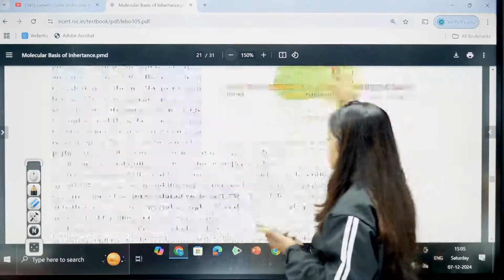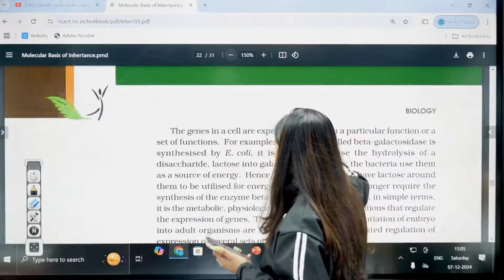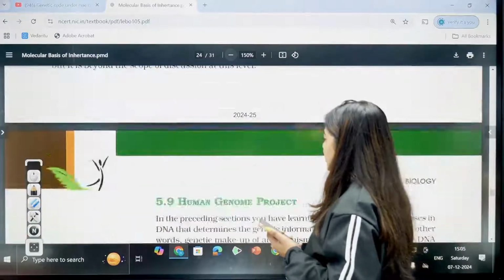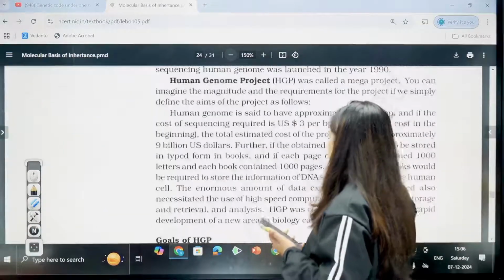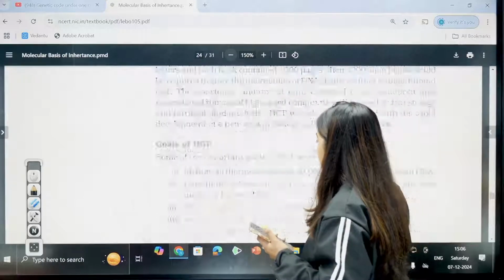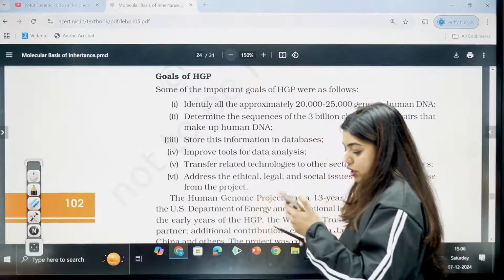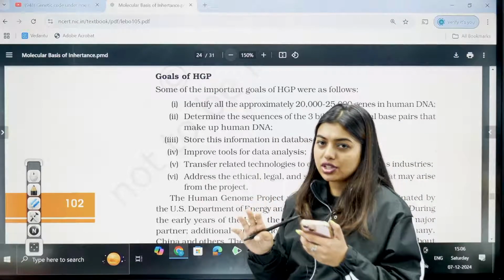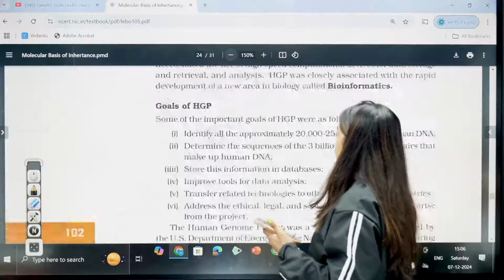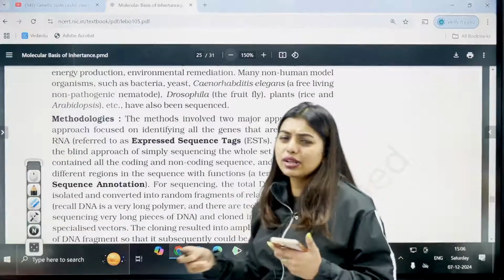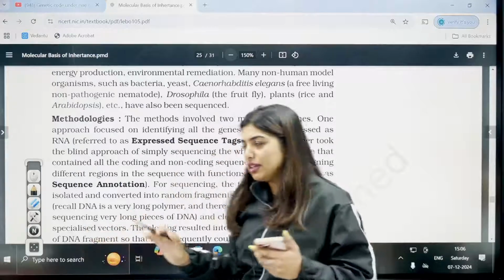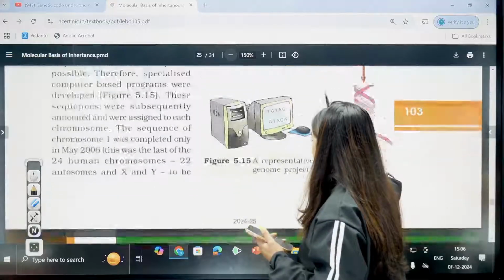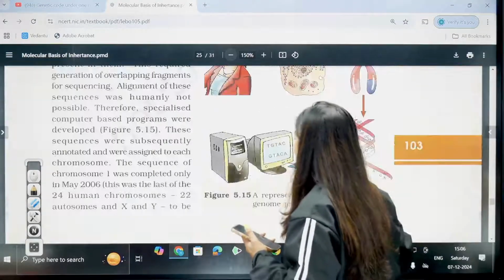Students, also after this you have your HGP and DNA fingerprinting. Okay, which is a topic that you can just read and understand, because there's very little explanation to this, and I've seen fewer questions for KCET on this basis. For NEET students a lot of questions come, but for KCET students I've seen a lot of questions up to the lac operon. That's why I've focused on that. In case later we feel that some questions are popping up, then don't worry, I will definitely do it, because I want you to learn the chapter in such a way that you are understanding everything, not just by hearting.